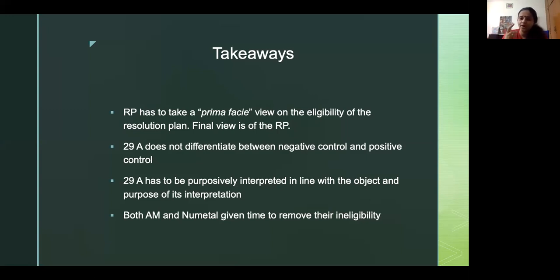I'll get into that at a later stage because that Essar Steel judgment had different connotations. I'll now move to the purpose of interpretation of 29A, the two cases that I was a part of, and how 29A flew into those cases.